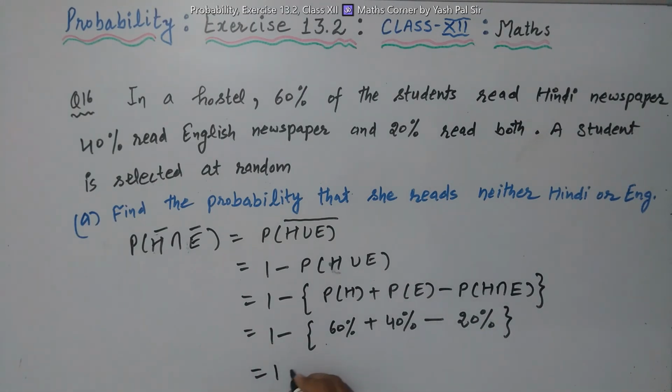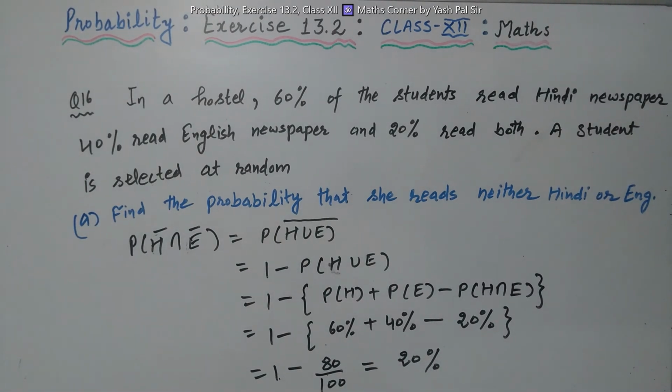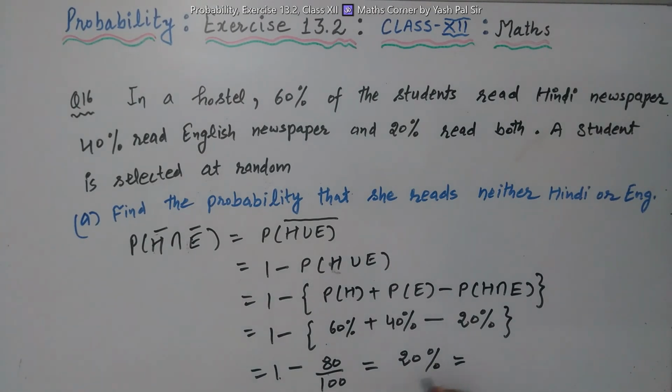So this becomes 1 minus 60 plus 40, 100, minus 20, 80%. 80% means 80 upon 100. That means 100 minus 80, 20% is the answer to the first part. We can convert this to 20 upon 100, that means 1 upon 5 is the probability.